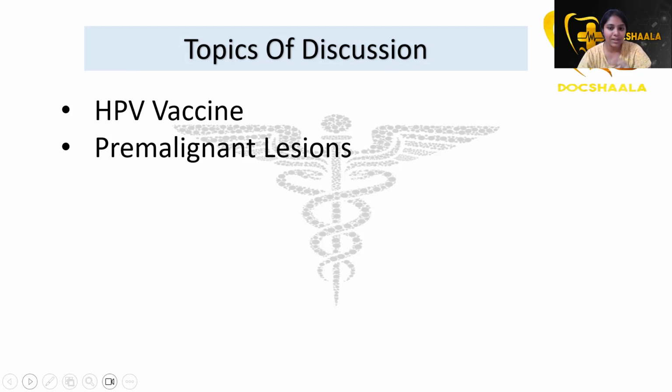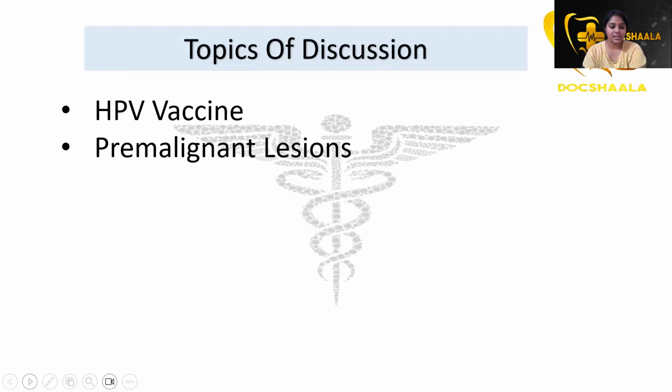So we have 4 pre-malignant lesions, that is Leukoplakia, Erythroplakia, Lichen planus, and oral submucous fibrosis. Lichen planus we have discussed in the previous video, that is mucosal lesions. I'll give you the link, you can just revise it once again. And OSMF also we have discussed previously in a single video, in which we have even discussed a clinical scenario case also. That also I'll give a link so that you can go through it.